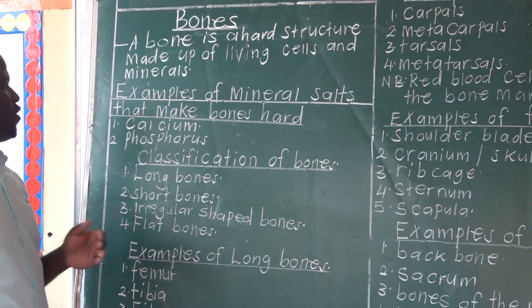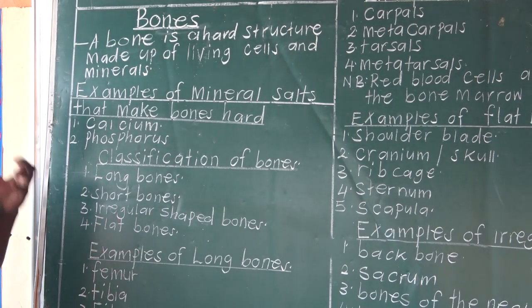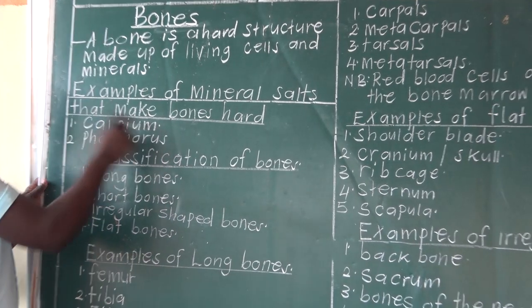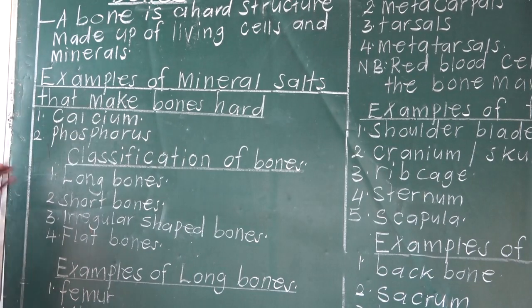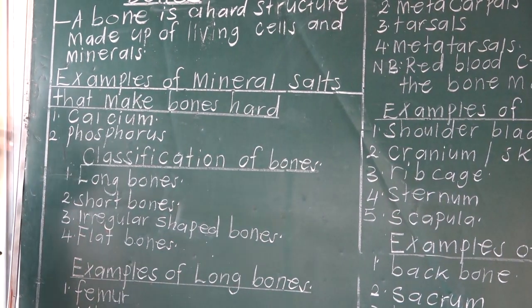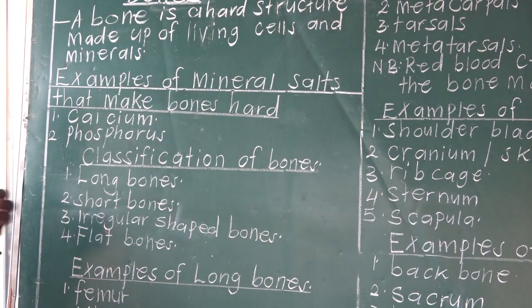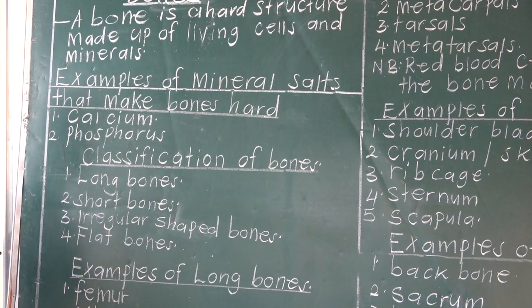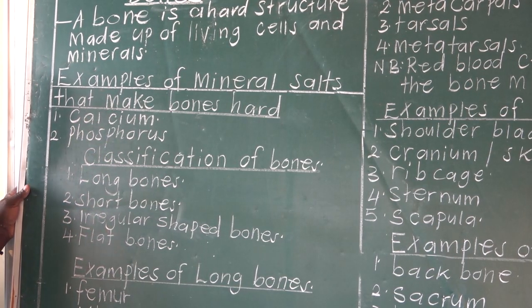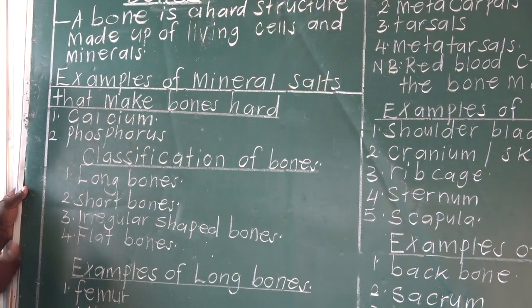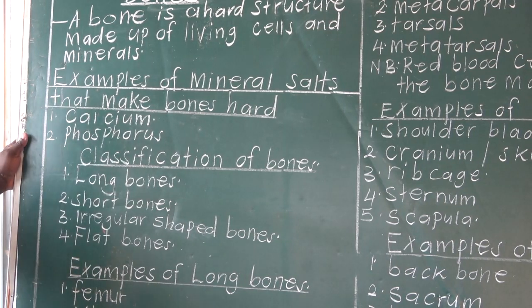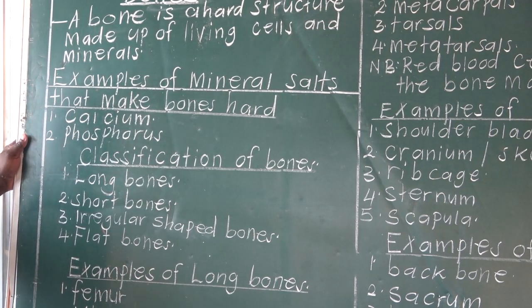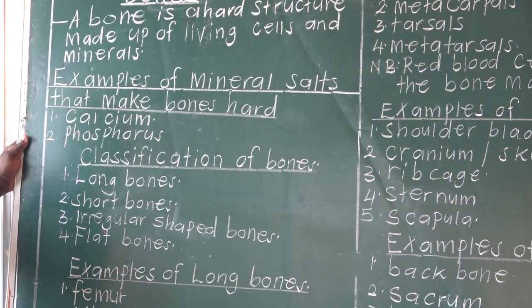Examples of mineral salts that make bones hard: calcium and phosphorus. Calcium and phosphorus make bones harder and stronger, including the teeth. Then let's look at classification of bones. Bones are classified into 4 groups.